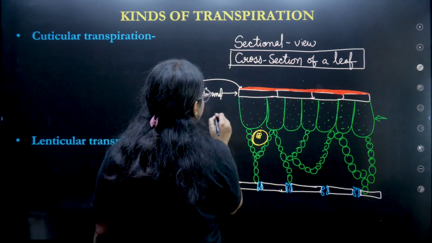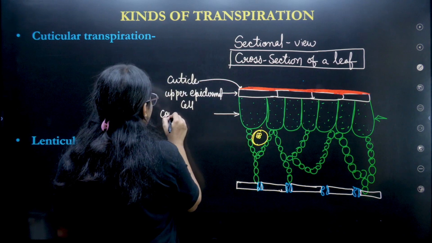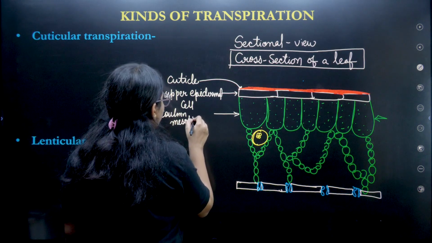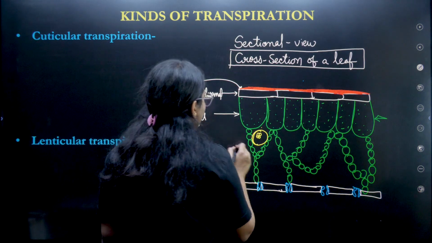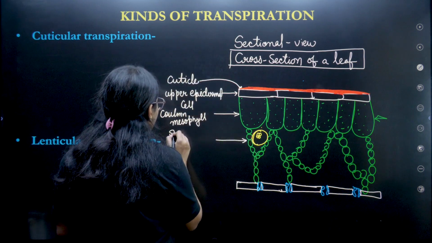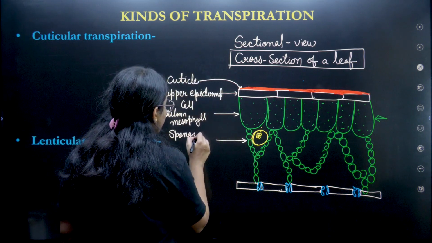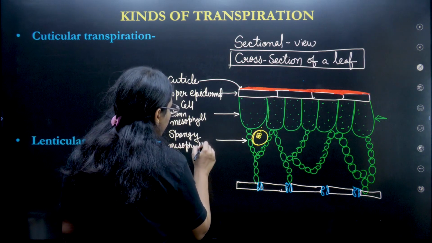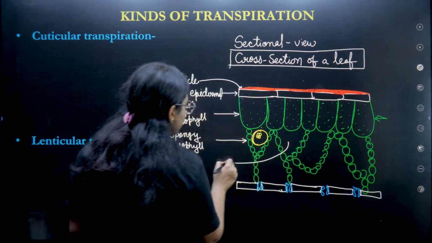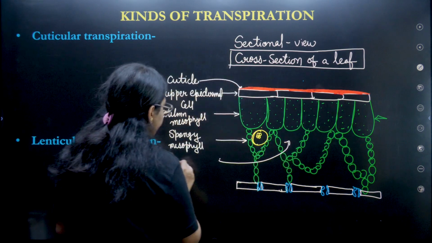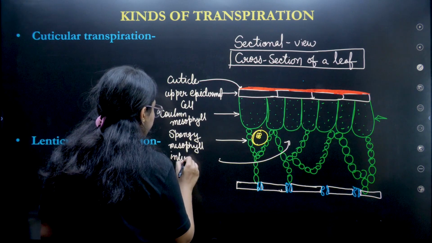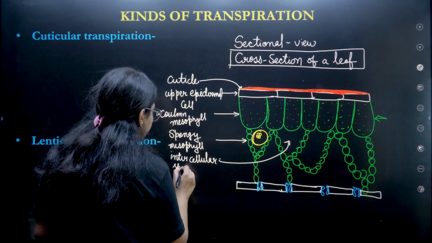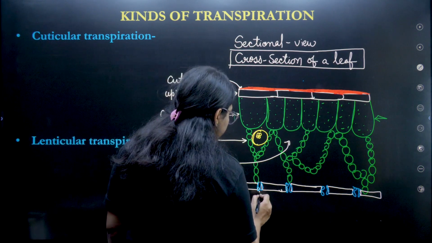Okay, then we have column mesophyll. Okay, column mesophyll. Then this one is called spongy layer, spongy mesophyll. In between this, you see the thing which is in between is called intercellular space. Intercellular space.